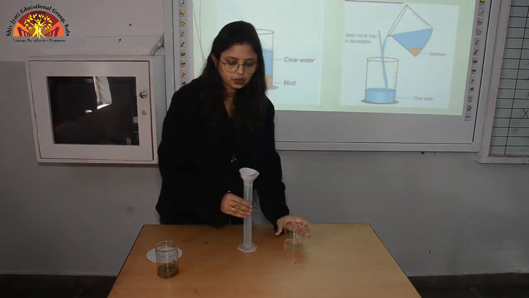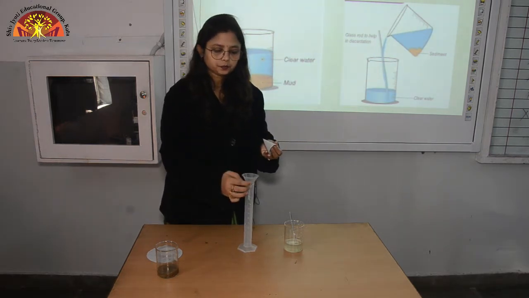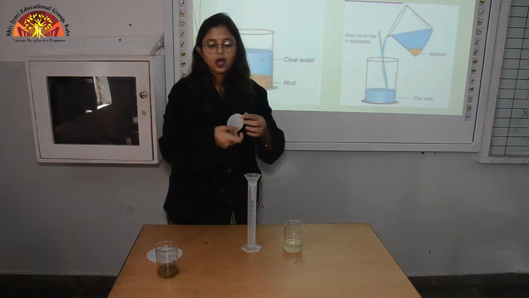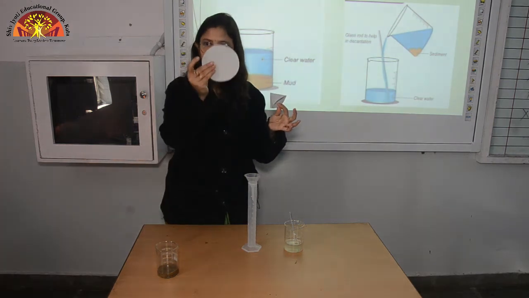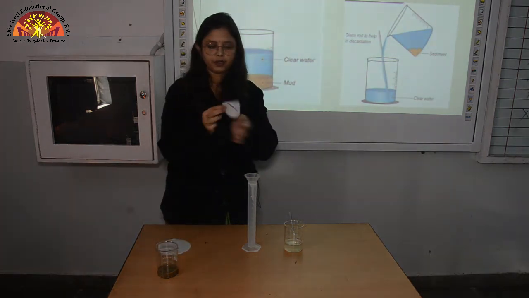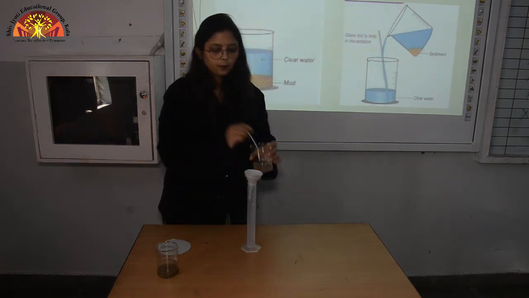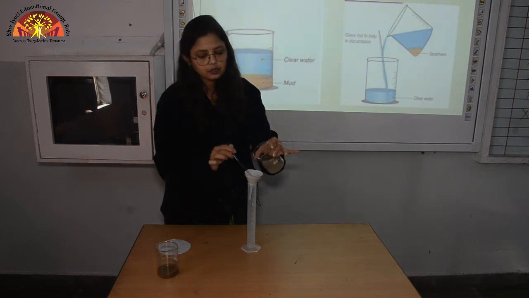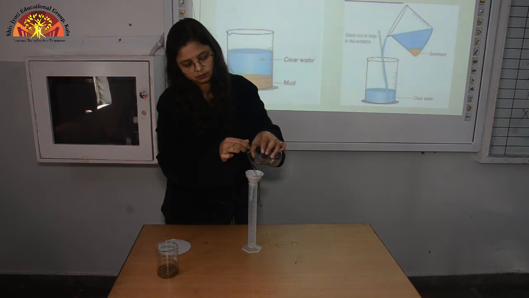So for filtration, I have taken this conical funnel. I have kept it here in this measuring cylinder. Now I am putting a filter paper. You can see here, this is a filter paper. I have made a cone of it. Now I am putting it inside the funnel. Now I'll pour this water which I have collected after decantation slowly and gently into this cone.